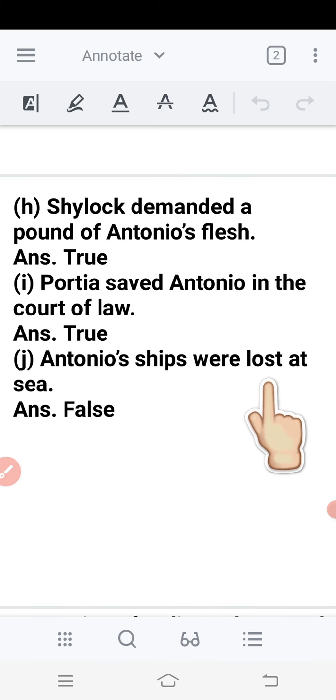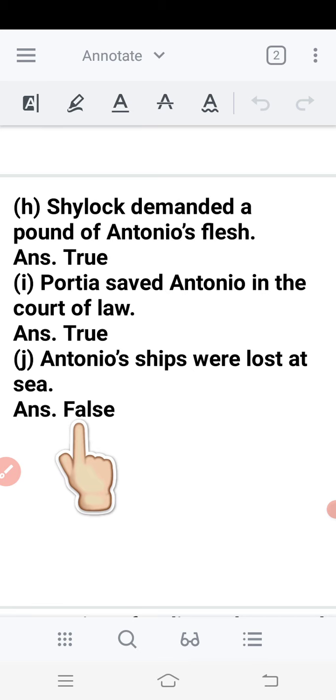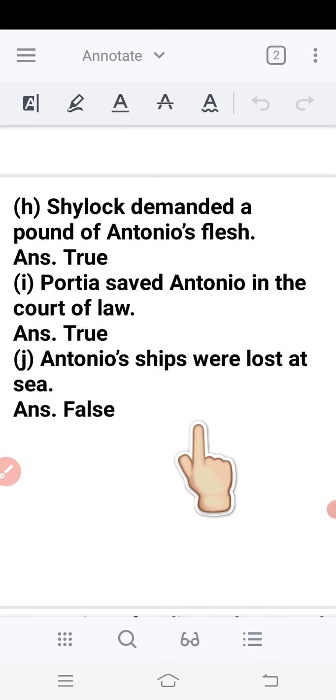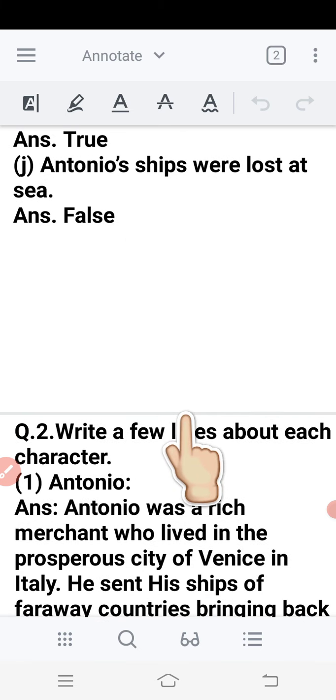J. Antonio's ships were lost at sea. False. In the starting, they thought that the ships were lost, but in the ending of the lesson, the ships were found again. They were not lost. So that is false.